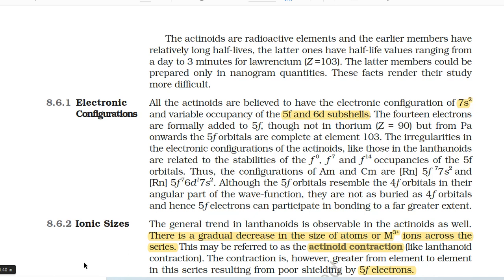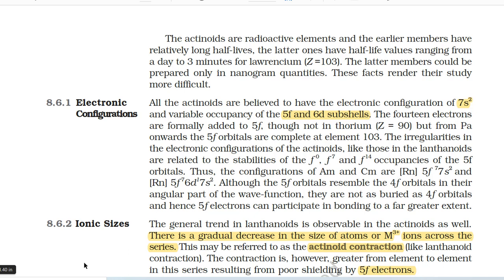The irregularities in the electronic configurations of the actinoids, like those in the lanthanoids, are related to the stabilities of the f0, f7 and f14 occupancies of the 5f orbitals.